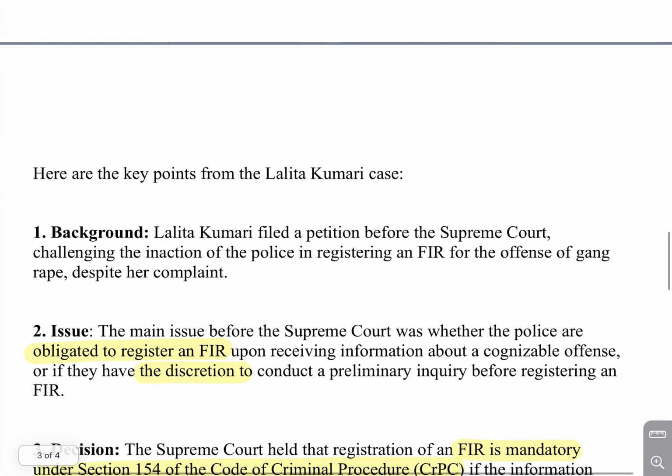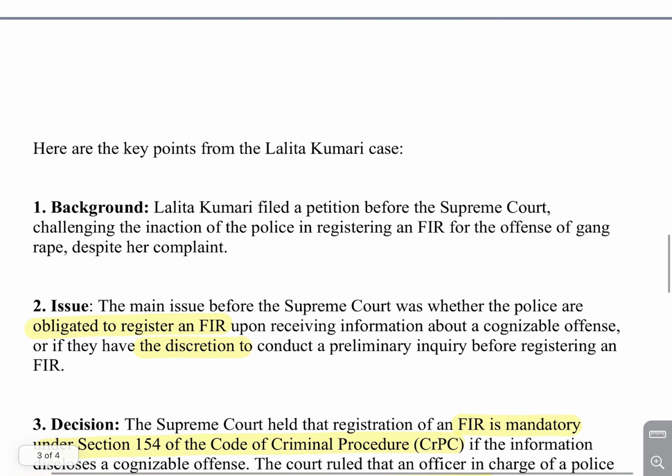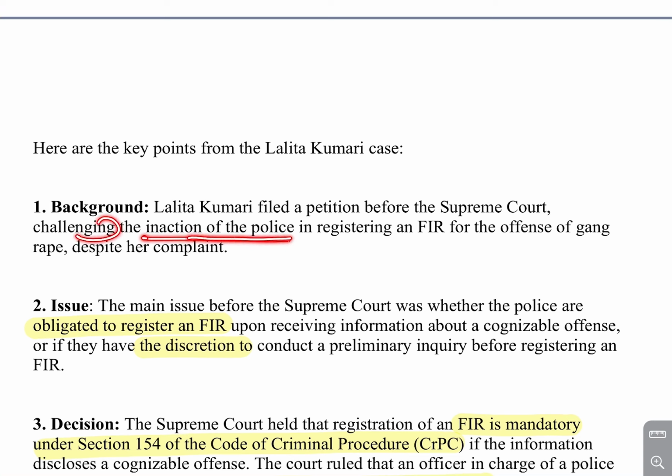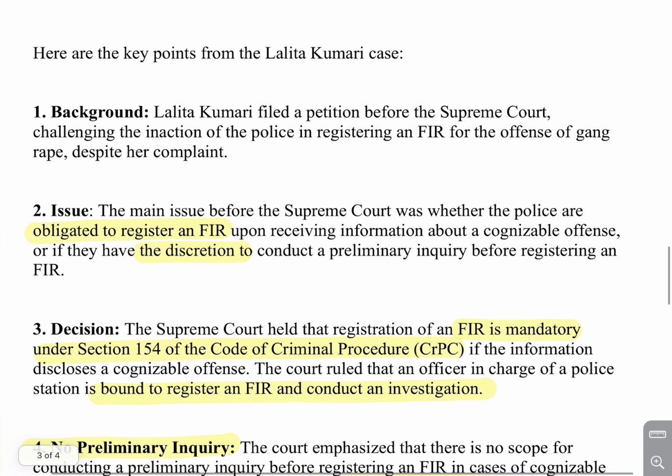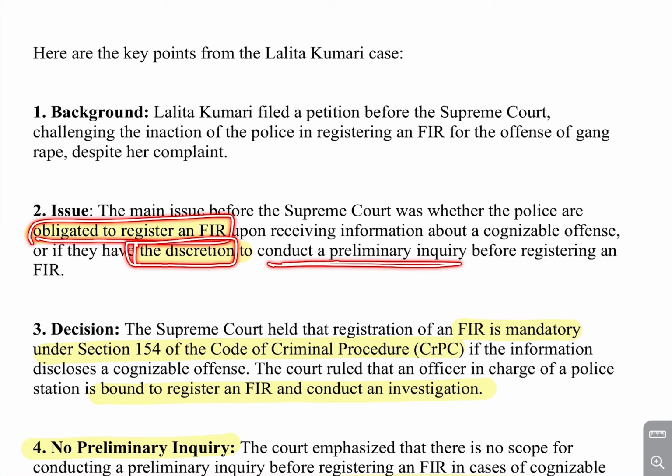Let us understand the background of this case. She was trying to file a case, but police were not taking it. They were not filing the FIR. So against this inaction of police, she filed a petition. The issue is whether police are obligated to file an FIR, or whether police can have discretion to conduct a preliminary inquiry. What police generally do is conduct a preliminary inquiry and then file the FIR.